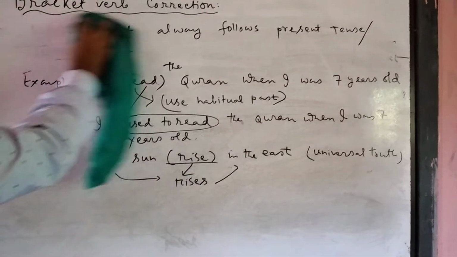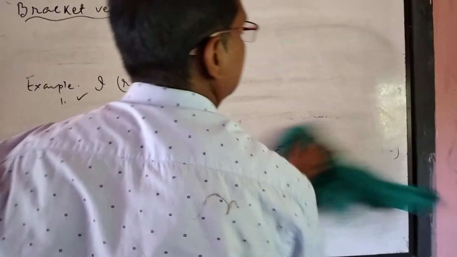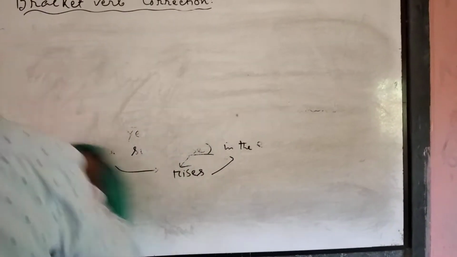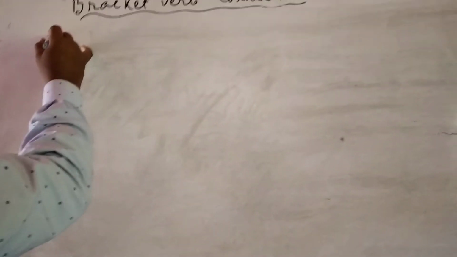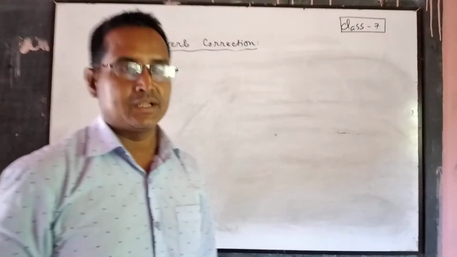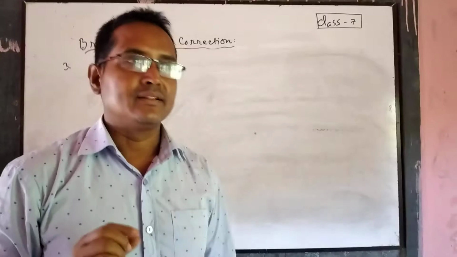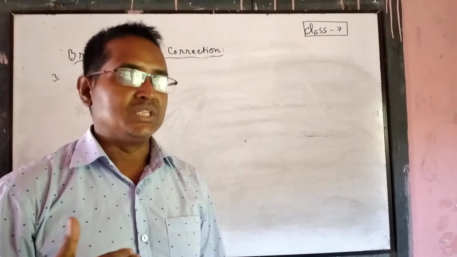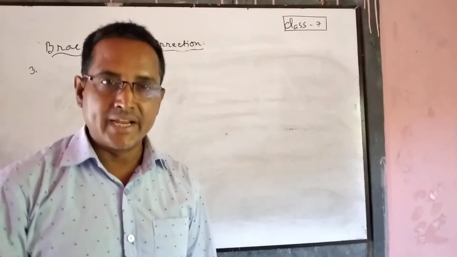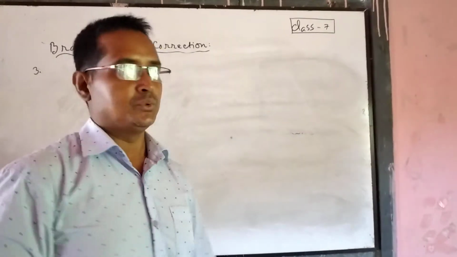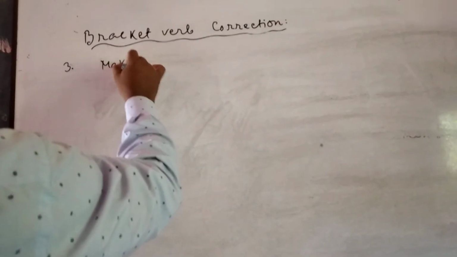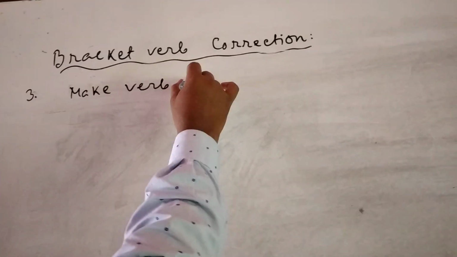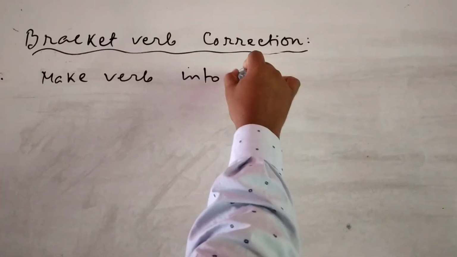Next, number 3. In bracket verb, sometimes it is directed that you use this verb in the negative form. Then what will you do? Make the verb into negative.